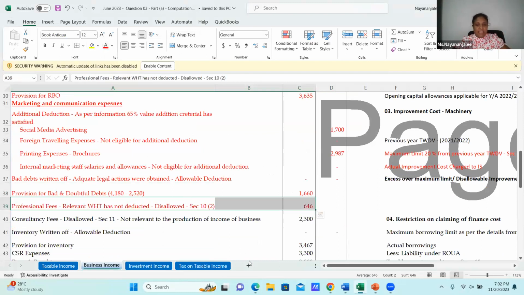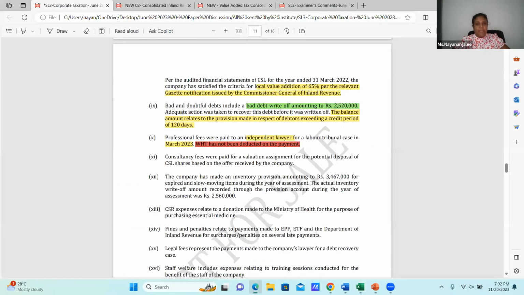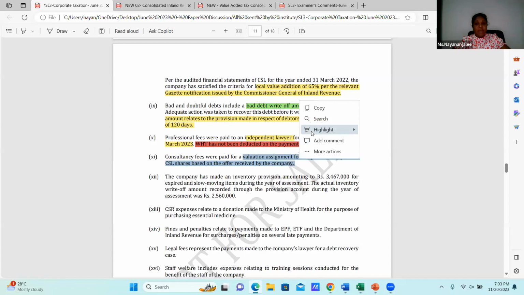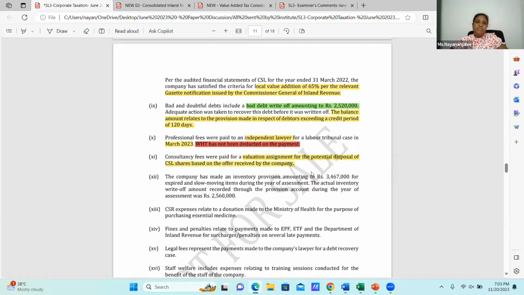Done. And the next, the consultancy fees were paid for a valuation assignment for the potential disposal of CSL shares based on the offer received by the company. Why have we paid the valuation fee in the CSL? Potential disposal of CSL shares.